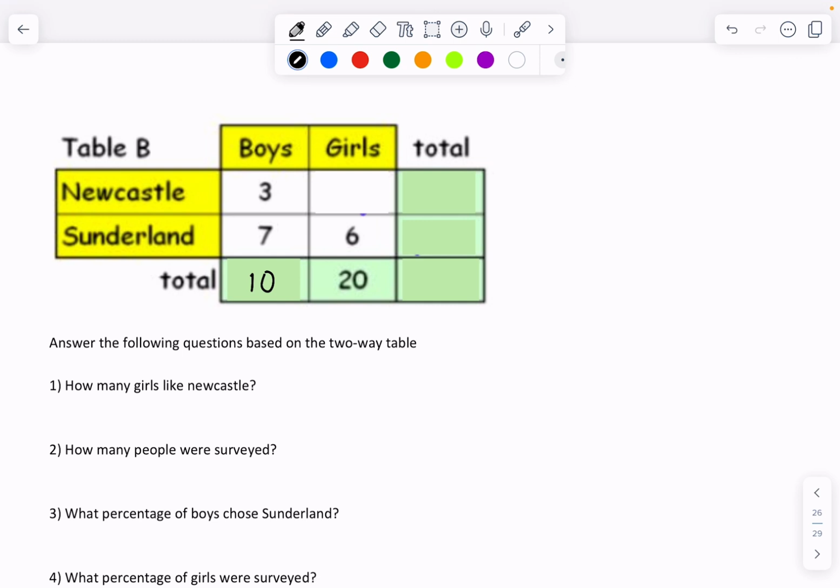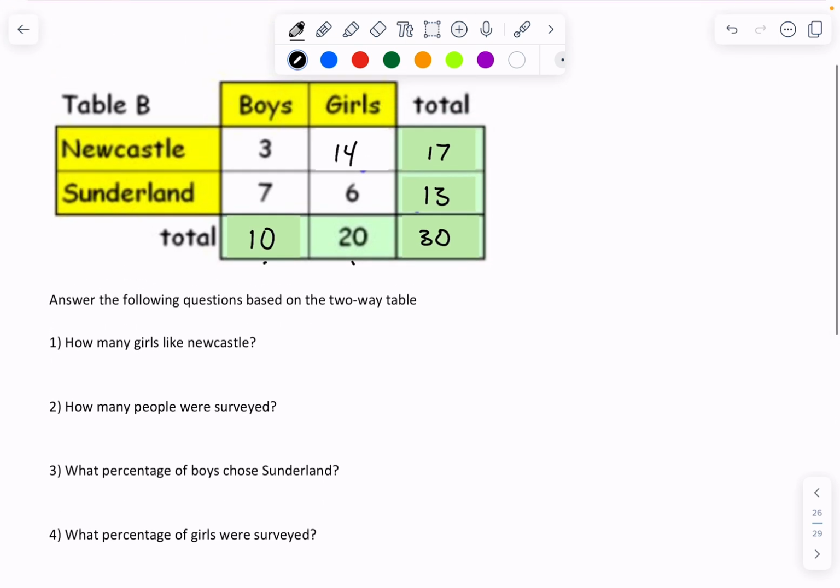Now that allows us to find the total number of people surveyed with this 10 and 20, leaving me with 30. I can also find the Sunderland row. 7 plus 6 is going to give me 13. And to figure out this girls Newcastle cell, I'm going to take 20 minus 6 to give me 14. Then adding 3 plus 14 gives me 17, and I have my table filled out.